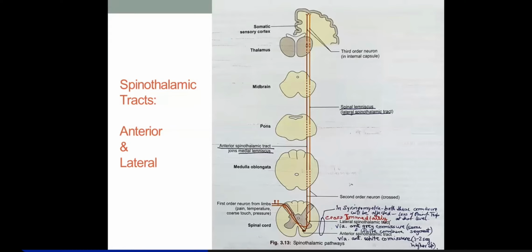Obviously, if this syringomyelia is extending to further higher or lower segments, all of those segments which are under pressure, and the commissures which have been compressed because of that dilatation of the central canal, in those segments you will find there is loss of pain and temperature because the sensations are not ascending up. Clear?